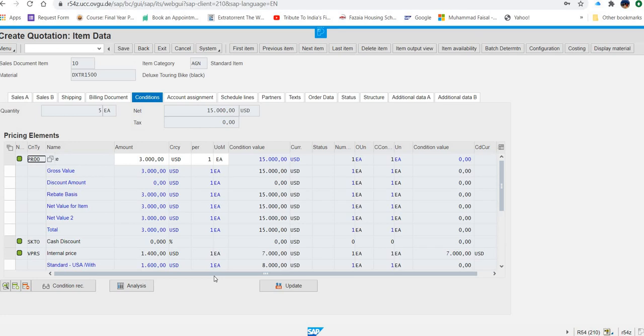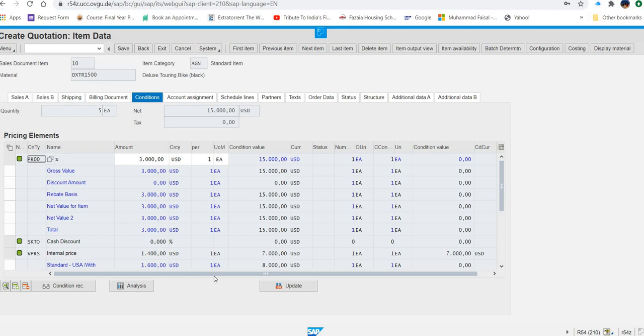Now they are saying you have to enter the discount for $50. Now how are you going to apply this discount? Remember, in SAP you cannot give any discount directly. You have to have some conditions defined in the system, and you will call that condition to perform the discount.